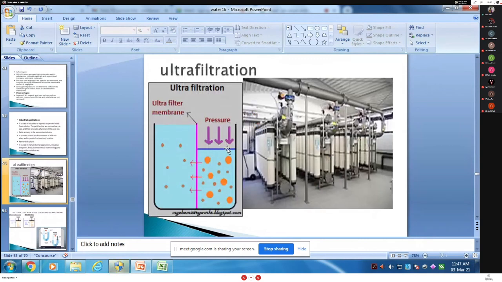What happened? Ultrafiltration is a separation process. Note this down. Okay, ultrafiltration is a separation process using a membrane, and the filtration depends upon the pore size, in the range of 0.1 to 0.01 micron.